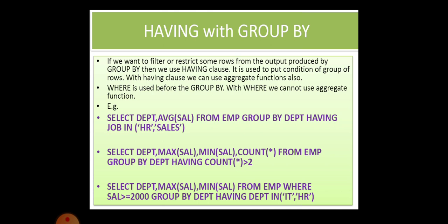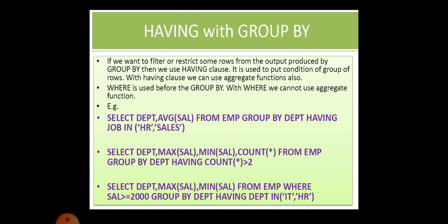Whereas, what is the difference between the where clause and the having clause? That also we discussed in the previous year itself. That is, the having clause can only be applied with group by and aggregate functions, whereas the where clause cannot be used with aggregate functions and group by clause. What is the internal difference between having and where clause? The where clause will apply the condition before grouping the records, whereas the having clause will apply the condition on the rows after grouping it.